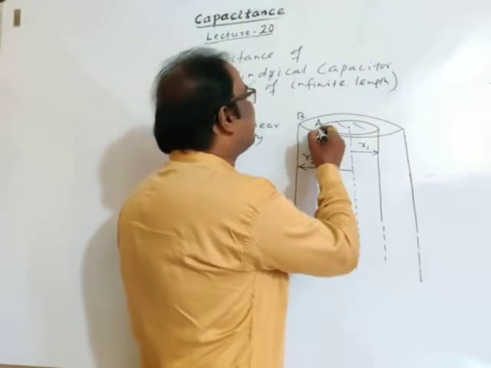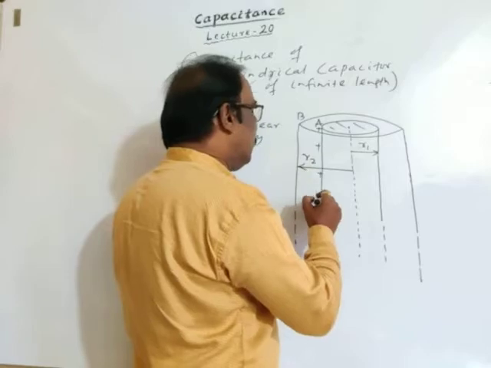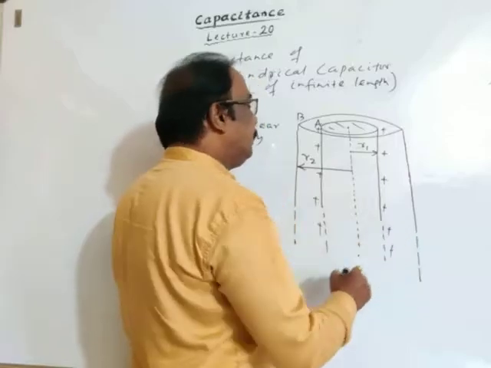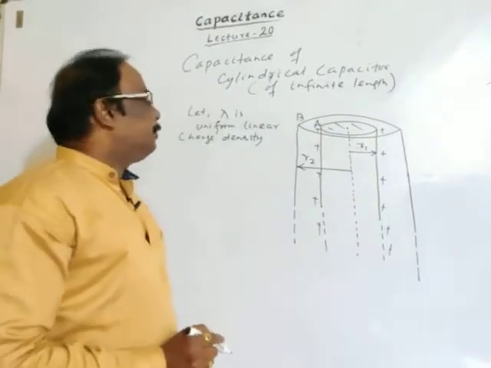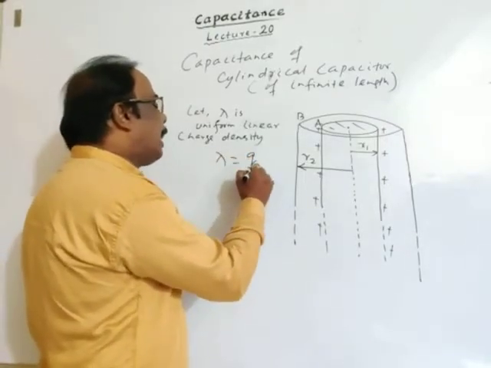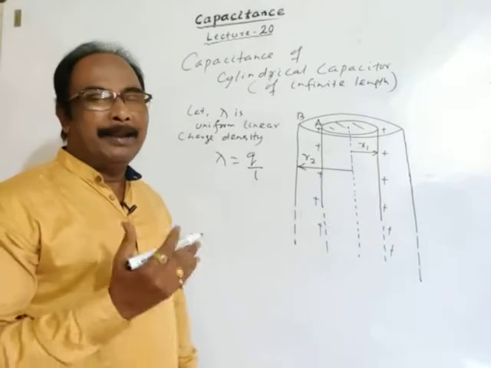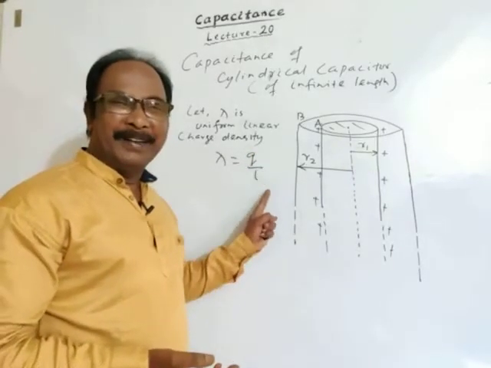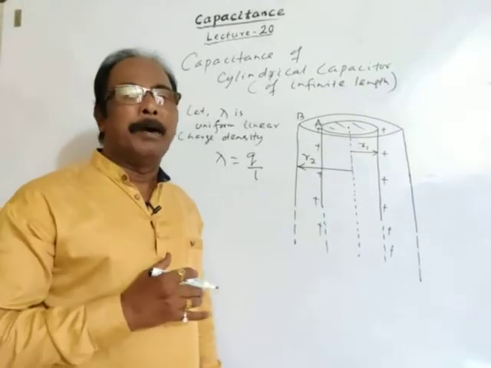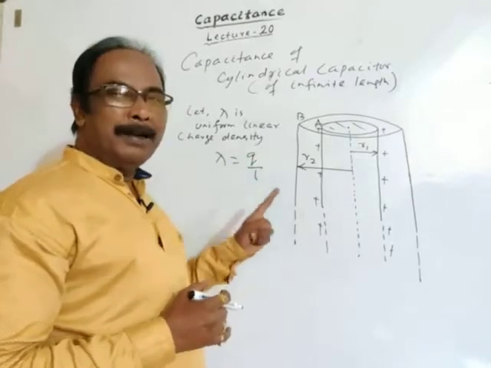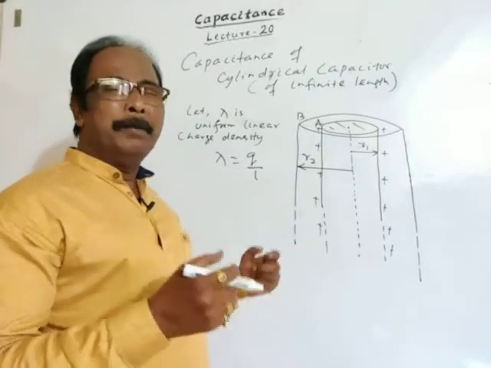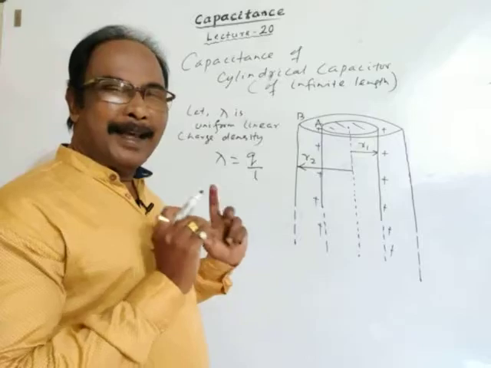So charge is distributed on the surface of the inner cylinder, and lambda is the uniform linear charge density. We may write lambda equal to charge per unit length, the linear charge density, in coulomb per meter. We don't know how much charge is given because the length is infinite, so whatever the charge may be, we have taken the linear charge density lambda.